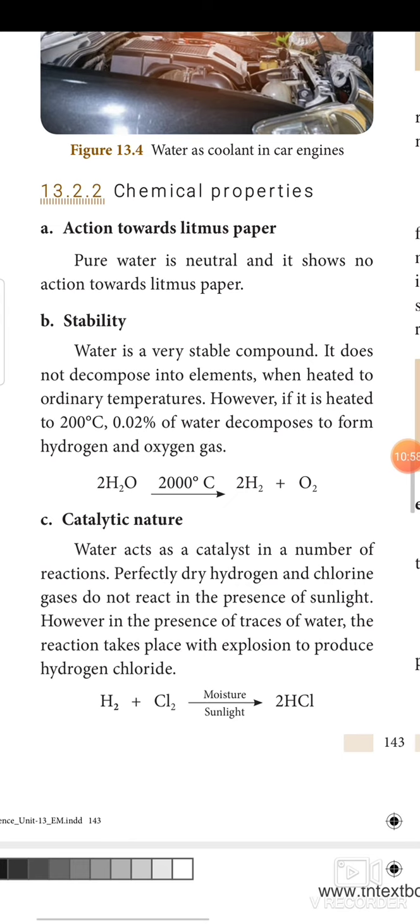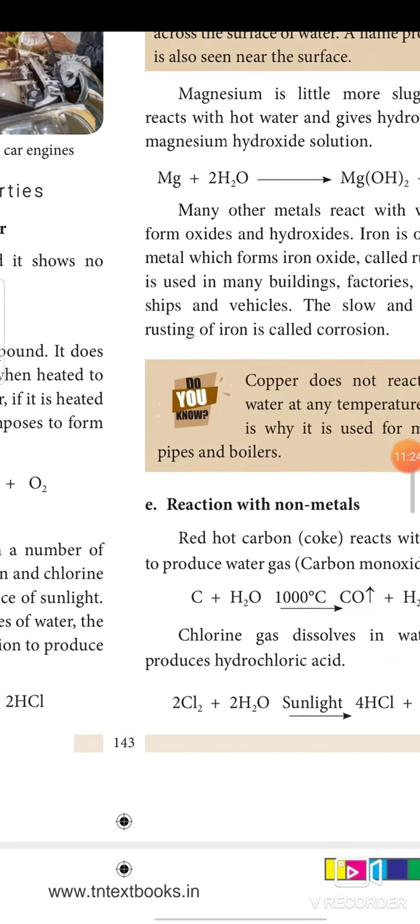Catalytic nature. Water acts as a catalyst in a number of reactions. Perfectly dry hydrogen and chlorine gases do not react in the presence of sunlight. However, in the presence of traces of water, the reaction takes place with explosion to produce hydrogen chloride. H2 plus Cl2, in the presence of moisture and sunlight, produces 2HCl. HCl is nothing but hydrochloric acid.